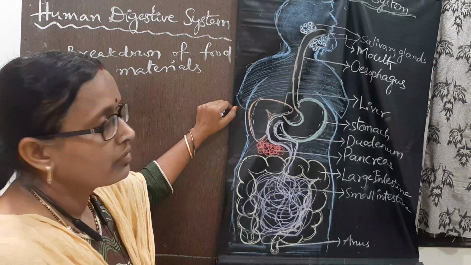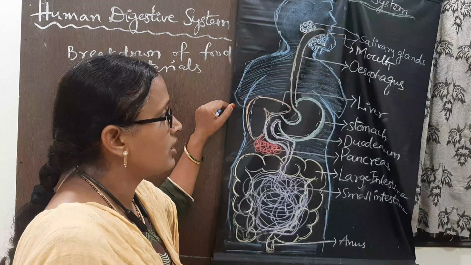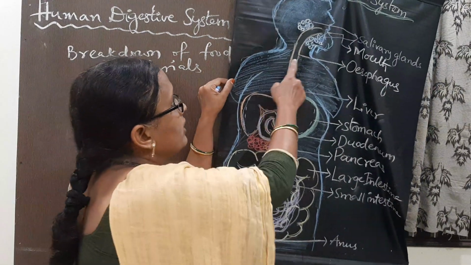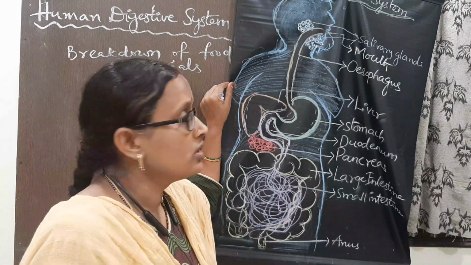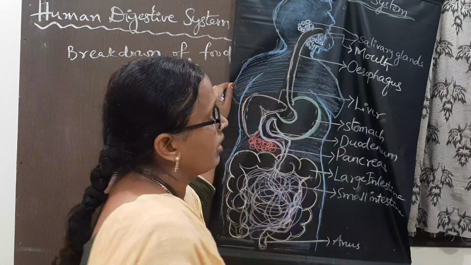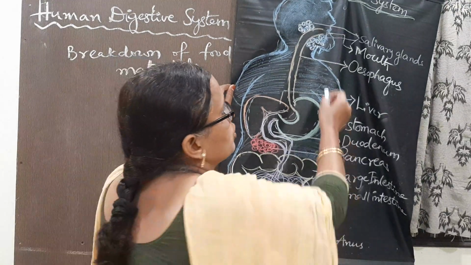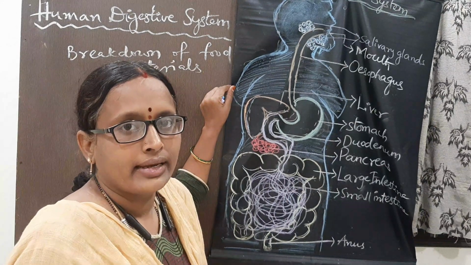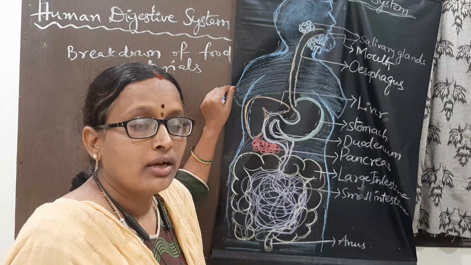Okay, before we start, first we will see what parts there are in the alimentary canal. So this is the human digestive system. In this, our digestion starts with the mouth. This is the alimentary canal. The alimentary canal starts with the mouth and ends with the anus.